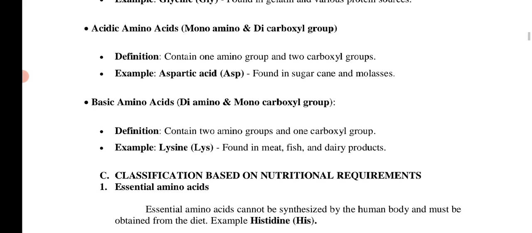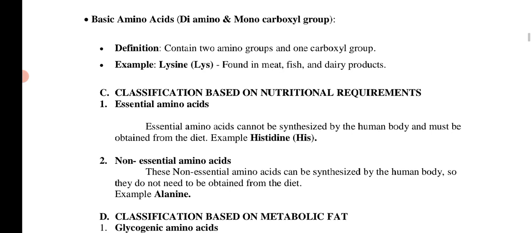And basic amino acids, as the name says, the base group is always present, a diamino and monocarboxyl group. This definition means it contains two amino groups and one carboxyl group. The best example is lysine, LYS. It is found in meat, fish and dairy products, right?